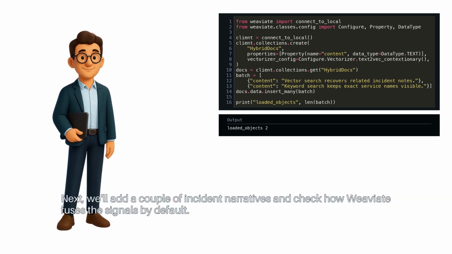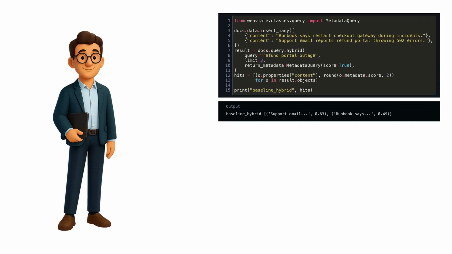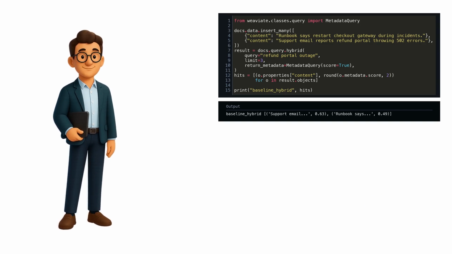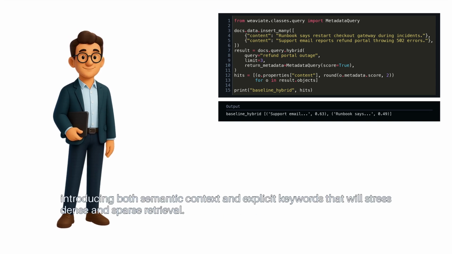Next, we'll add a couple of incident narratives and check how Weaviate fuses the signals by default. This example enriches the dataset and inspects Weaviate's default hybrid fusion response. It appends 2 incident narratives to hybrid docs, introducing both semantic context and explicit keywords that will stress dense and sparse retrieval.